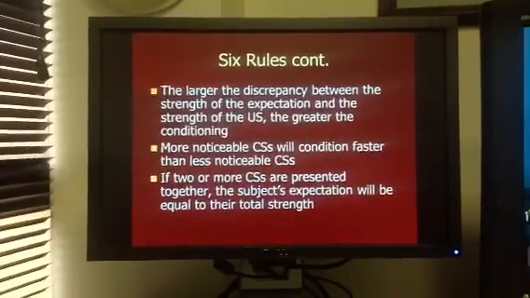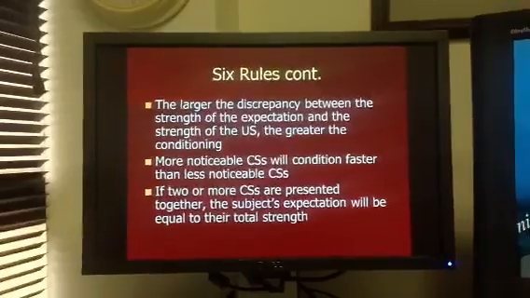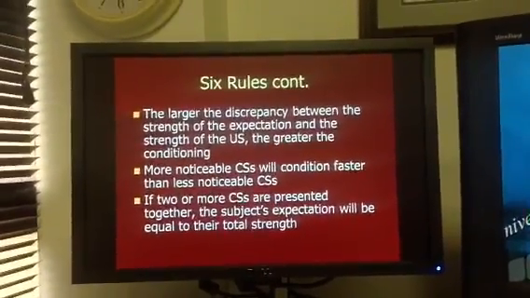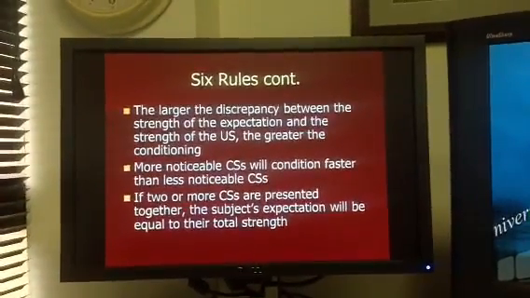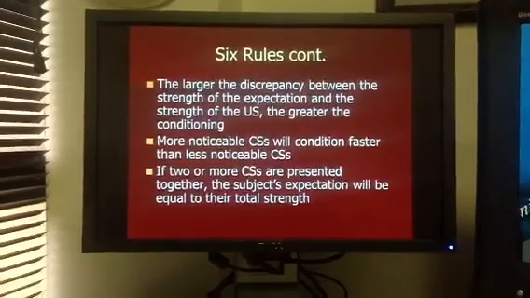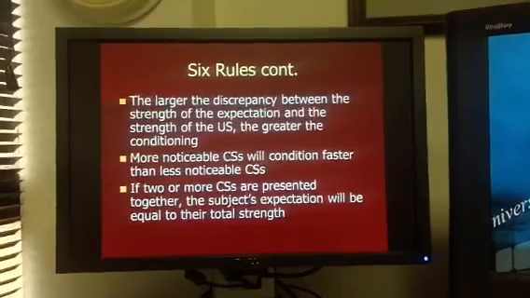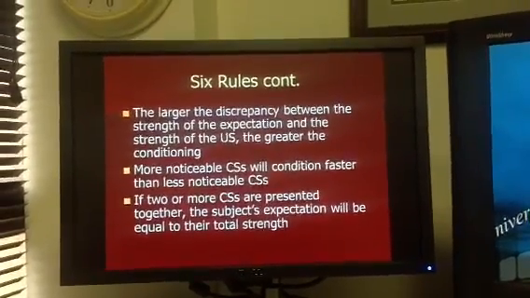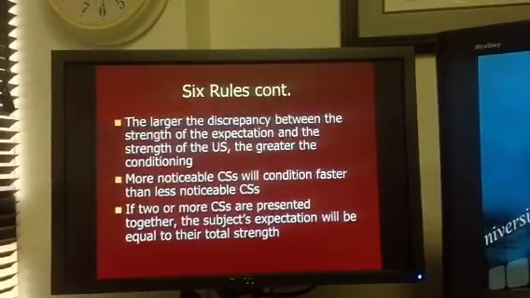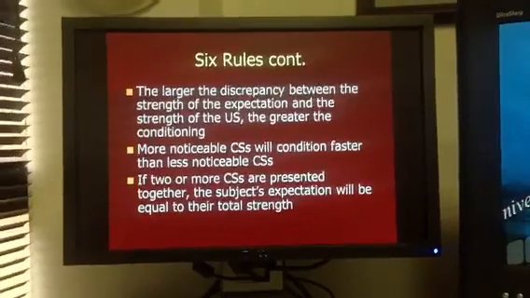Rule number 6 seems a little difficult to understand for some people, and I want to encourage you to turn in your textbooks to pages 80 and 81 and read the examples that are used for over-expectation and overshadowing for these final rules. That should help, with pairing lights and tones together as 2 different CSs, and when one of the CSs is taken away, whether they were expecting to have both, and so on. So take a few minutes to read those examples, and I think that will definitely help with rule number 6.